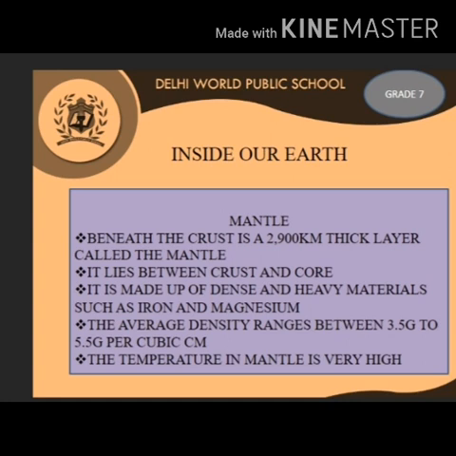The mantle is about 2,900 kilometers thick, that is 1,802 miles thick, and makes up about 84% of Earth's total volume.